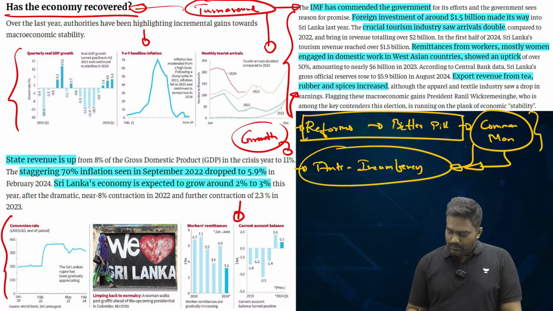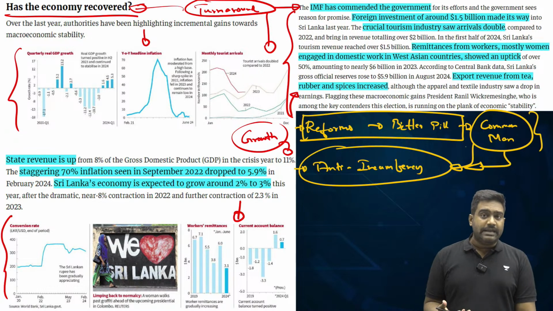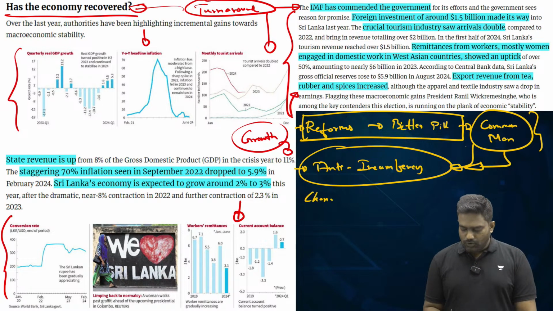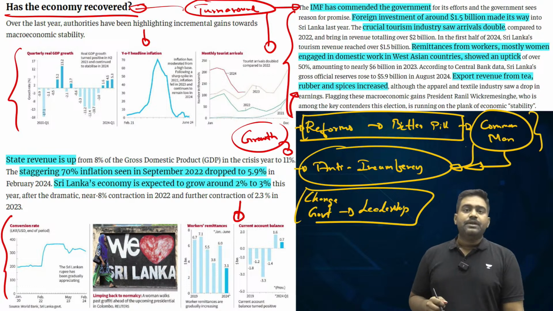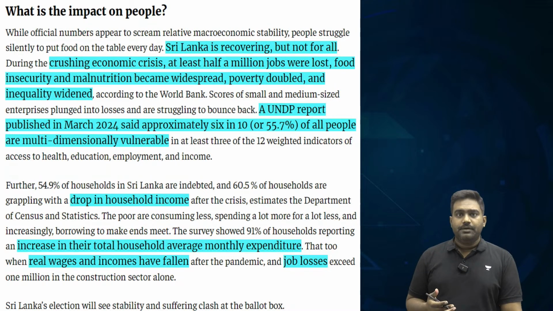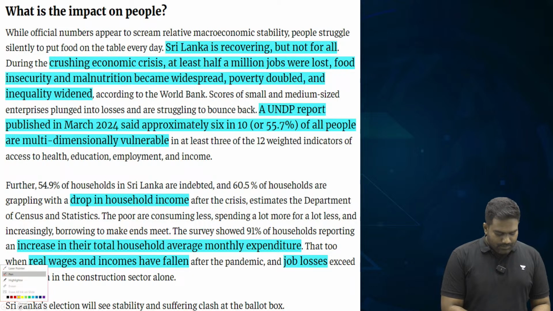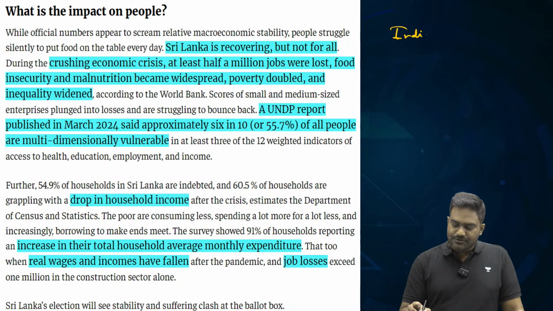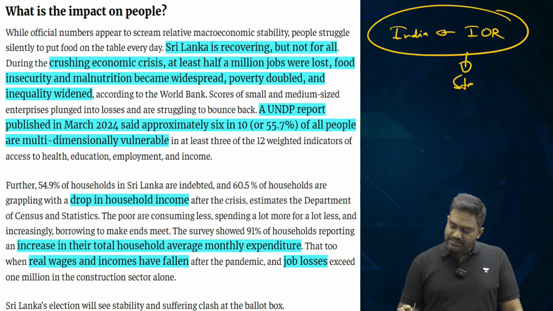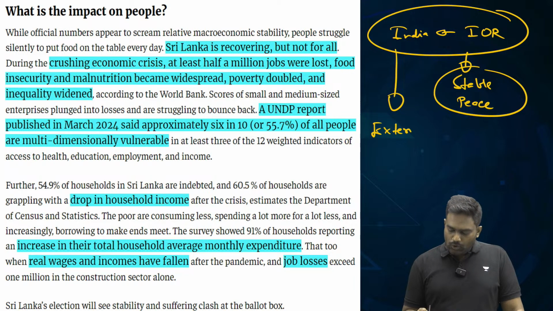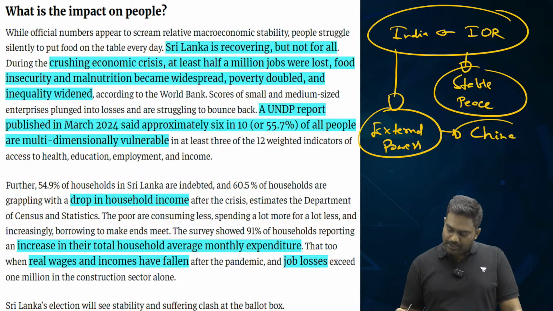Right? So people might vote against the current government, against the current leaders in the upcoming elections. So most likely we are looking at a change in government, a change in leadership. Right? This is very likely, it might happen. So if this were to happen, India should be prepared. Any political change will have its own impact on India's interests. See, India's interest is primarily to ensure that Indian Ocean region remains stable and peaceful. We want to curtail the role and influence of external powers which interfere in the Indian Ocean, especially China.